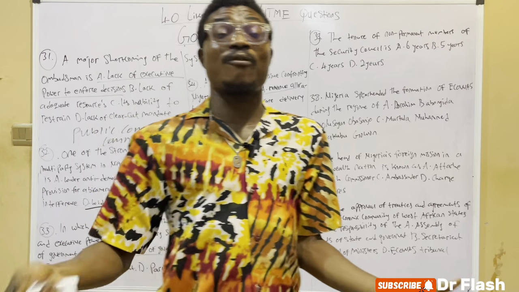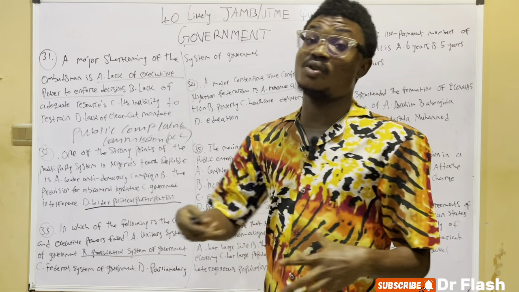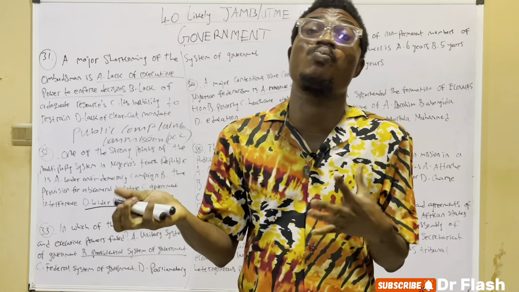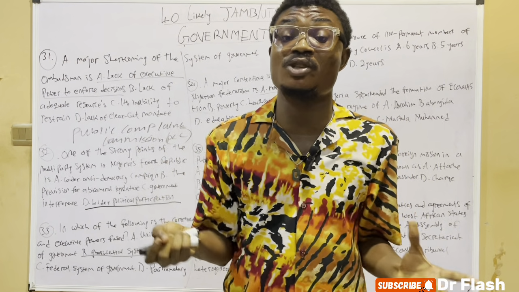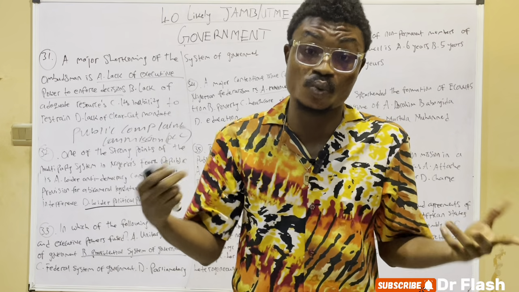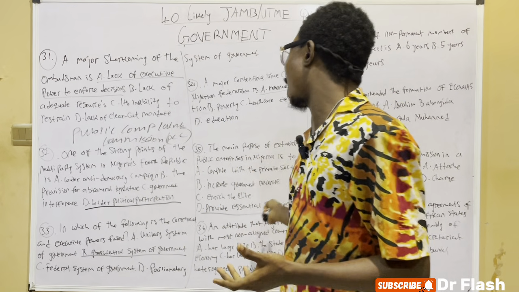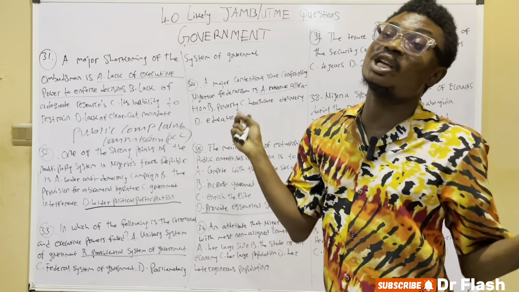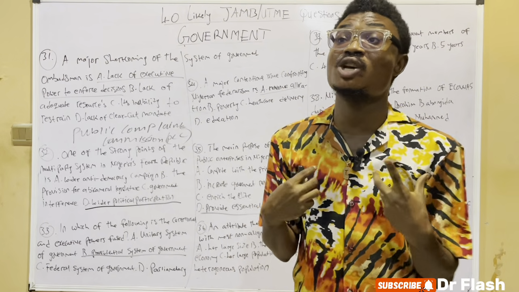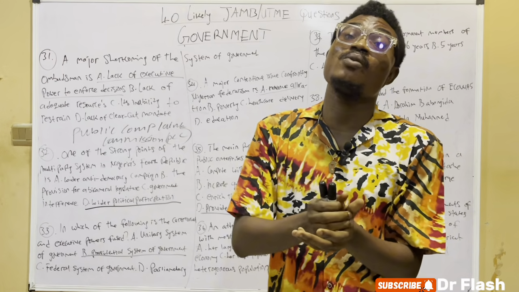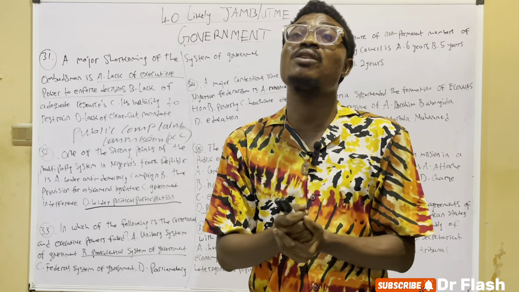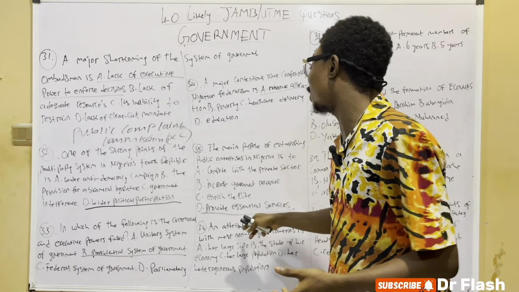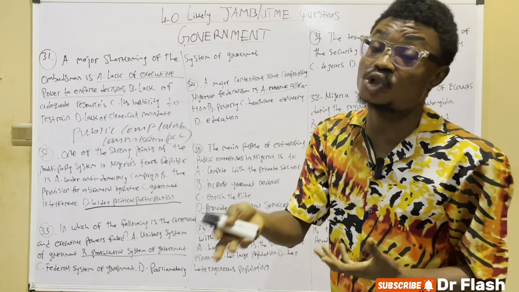One of the factors that affect Nigeria's foreign policy of non-alignment is demographic factors: Nigeria is the most populous nation in Africa. We also have economic factors: Nigeria has one of the largest economies. So we see that one of the major attributes that Nigeria shares with most non-aligned countries is the state of our economy. Nigeria is also one of the highest producers and exporters of crude oil. So the state of our economy is a major attribute that Nigeria shares with most non-aligned countries.